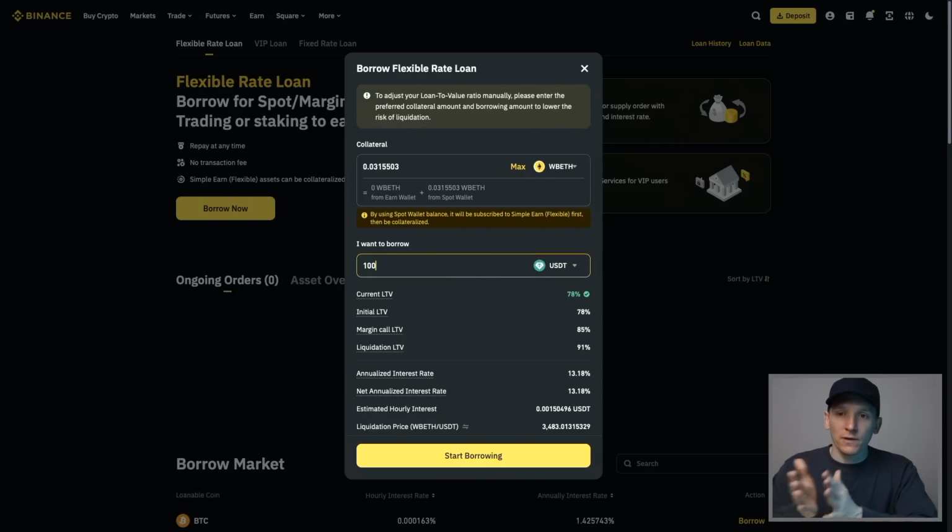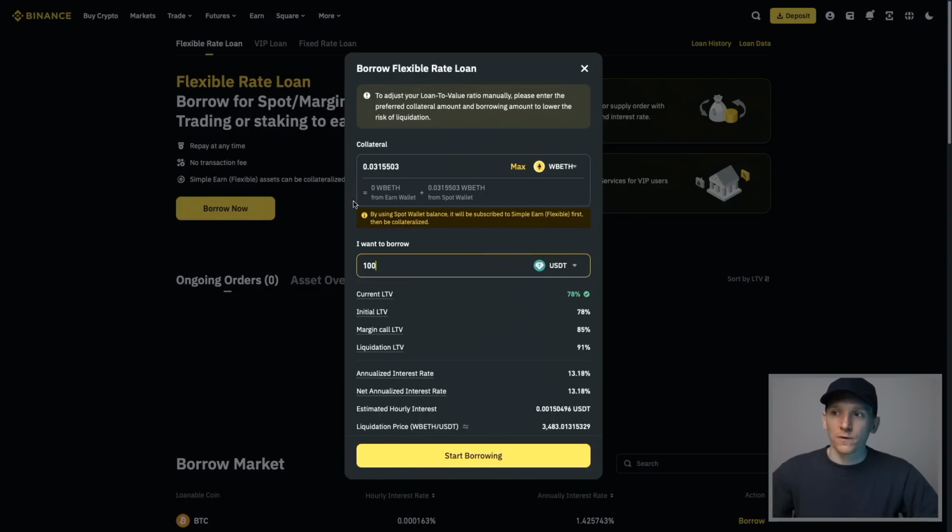However, I want to be really clear that there are continued risks here. Credit risk, platform risk of Binance doing something, and all of that. So be well aware of all of this. This isn't like the old school lending platforms that all went bust, but there are still risks here, right? And so you have to be cognizant of those.